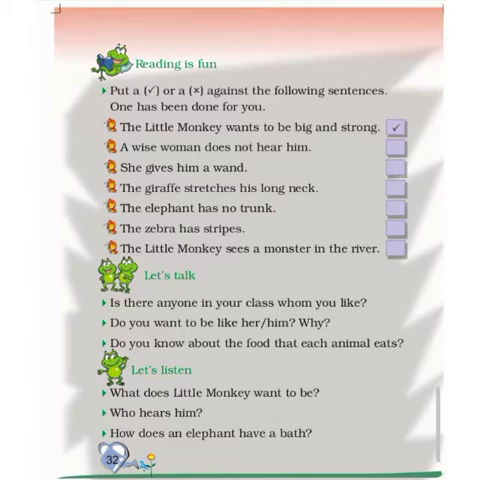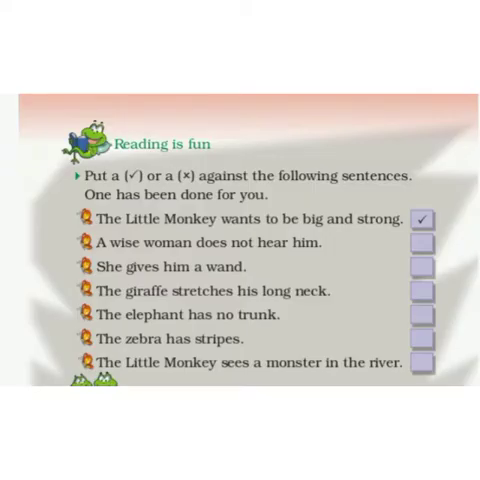As you can see, the first question: put a tick or a cross against the following sentences. That means it is similar to true and false. There is a box in front of each statement, and in that box we will put a tick if the statement is correct and put a cross if the statement is wrong. So let's read the statements. When I am reading the statements, make sure that you recall what has happened in the story.